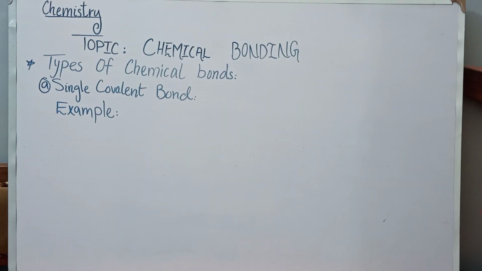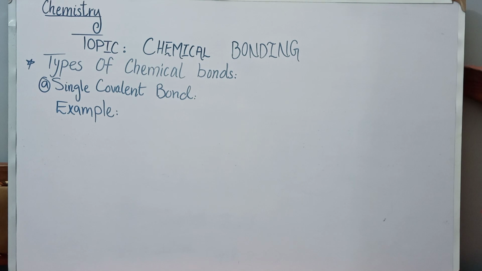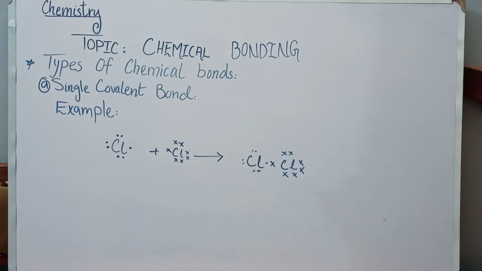The second example is the chlorine molecule. A chlorine atom belongs to group 7A and it has 7 outer electrons. It needs one more electron to achieve a stable octet electronic configuration. When two chlorine atoms share their valence electrons, both atoms achieve the electronic configuration of a noble gas. The single bond in the chlorine molecule is represented by a dot and cross, as you can see in the form of an equation.